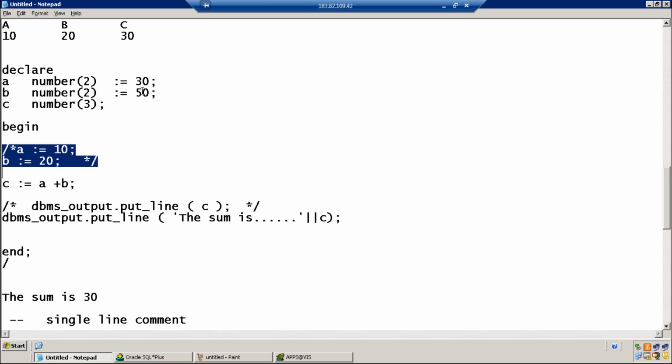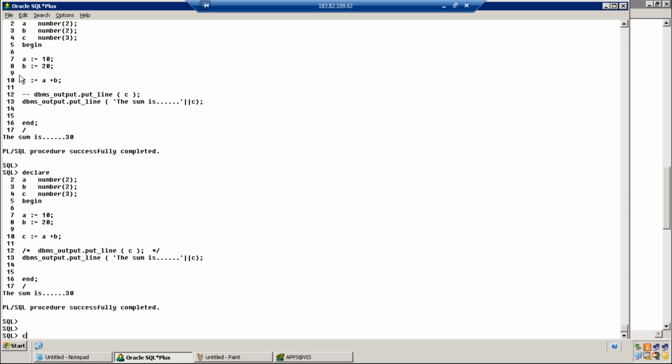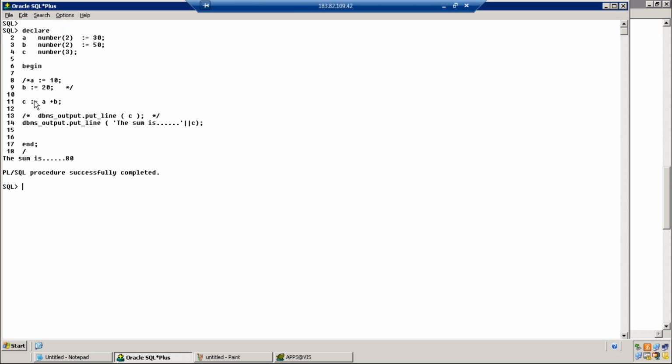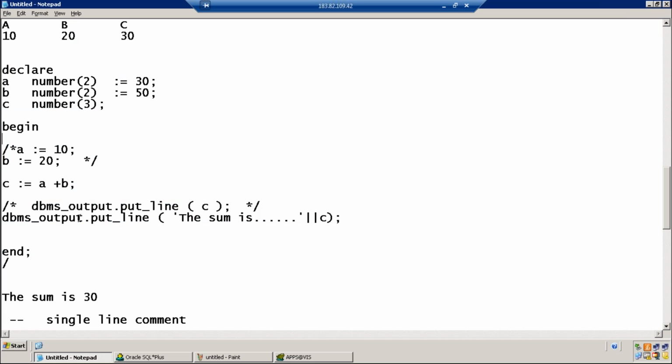These are commented lines. I just want to show you that in the declare section you can initialize the variables. Most of the programming languages help you to initialize the variables at the time of declaring it. Now I run the program. The sum is 8. Okay, that's it. Next.